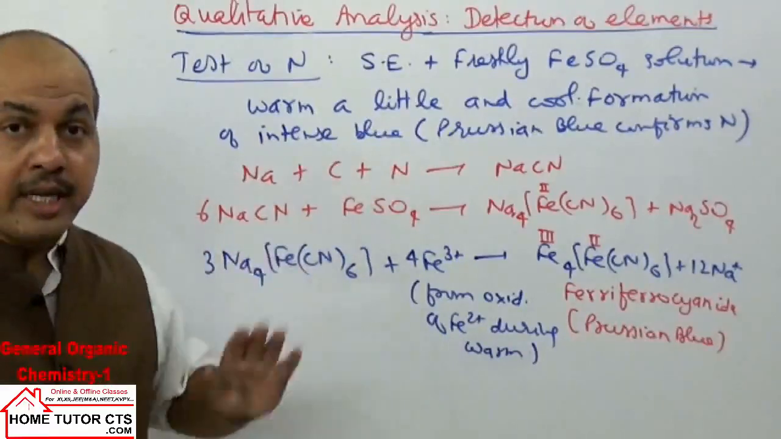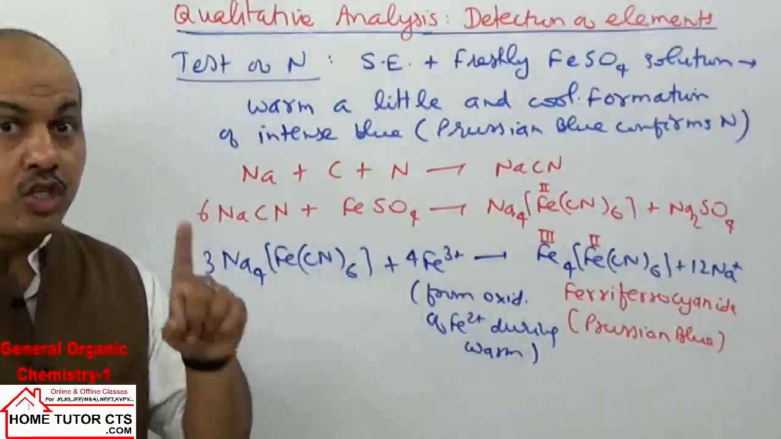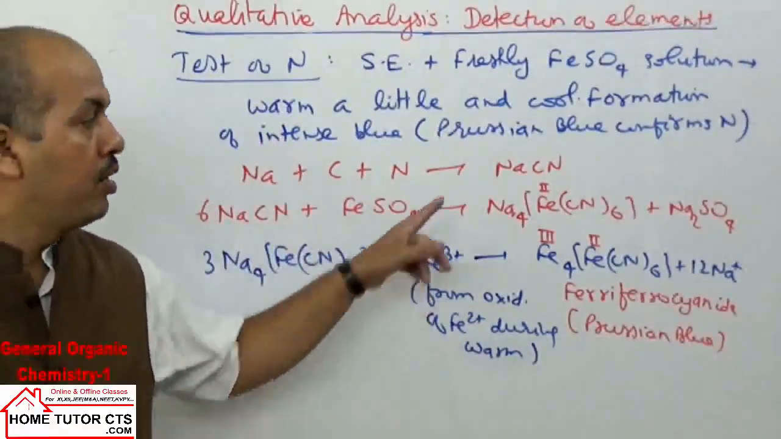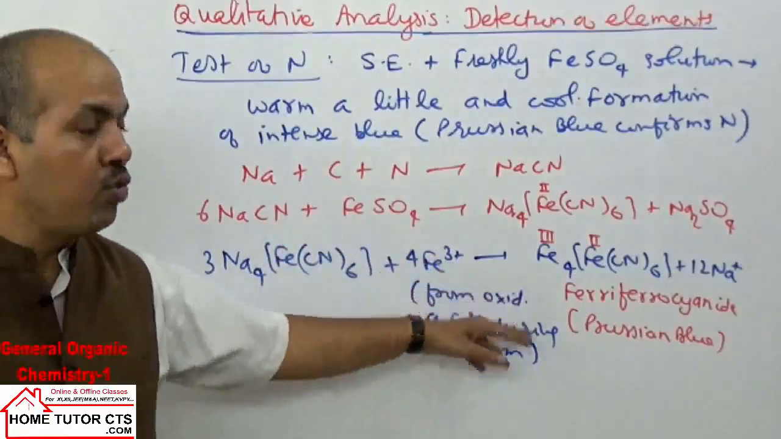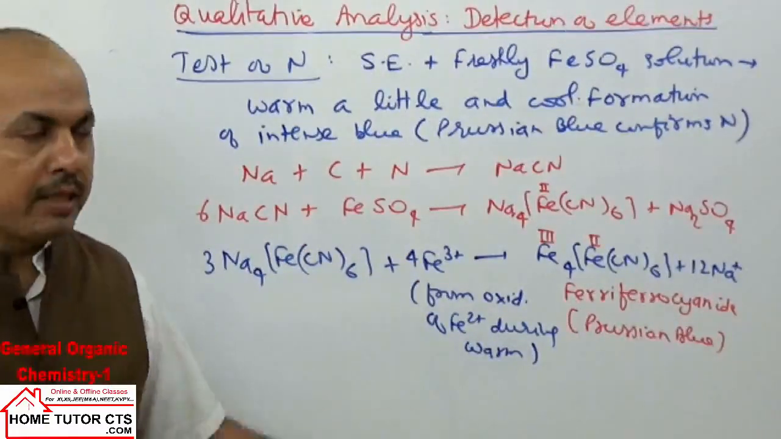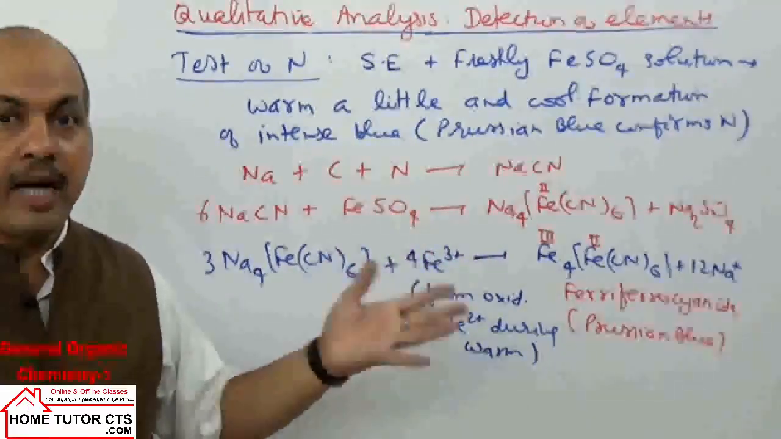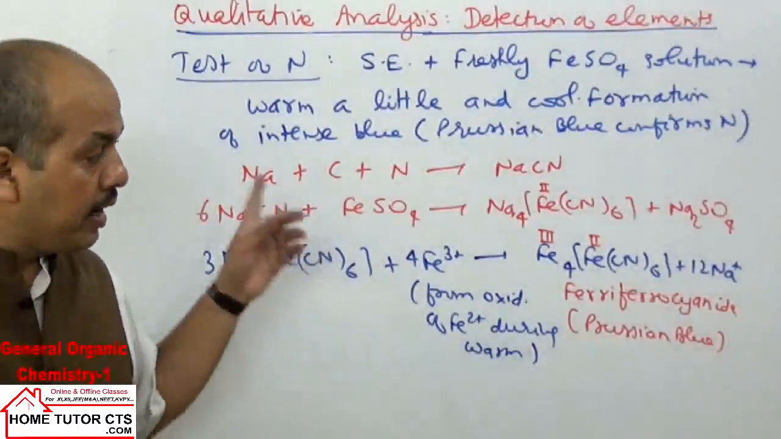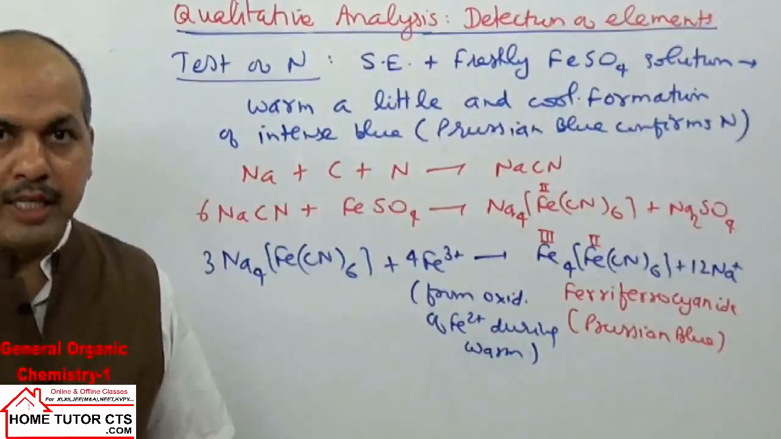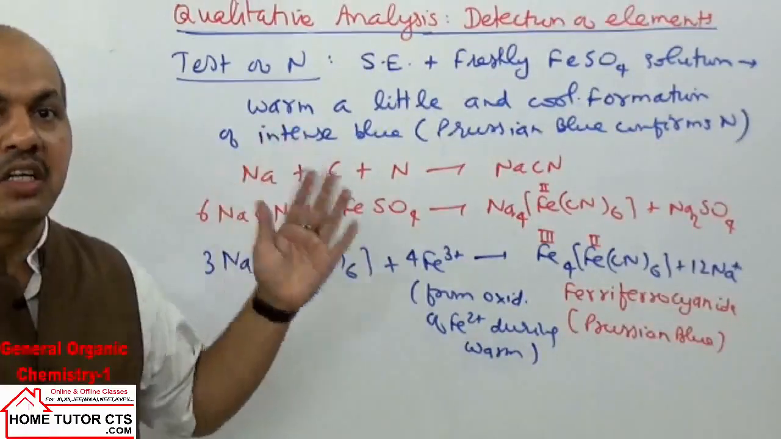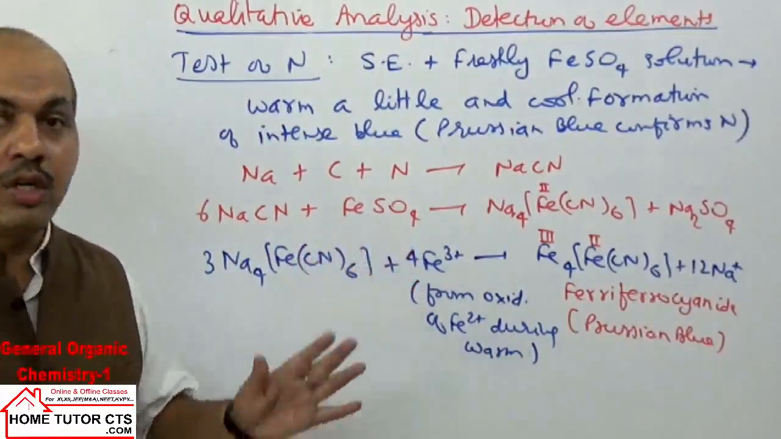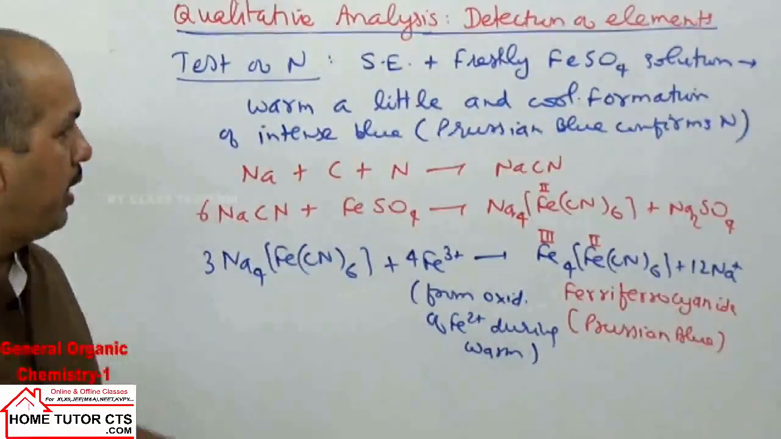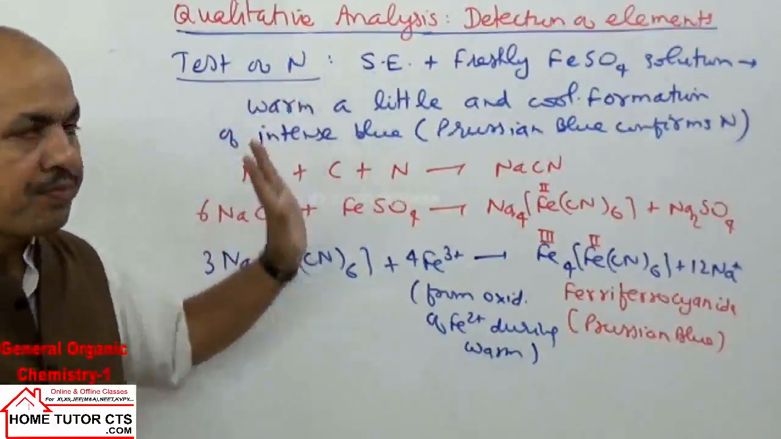If we have an organic compound, keep in mind that it should have both carbon and nitrogen. If the compound has no carbon, it will not form sodium cyanide, and then Prussian blue will not appear. One question you had: can hydrazine, NH2NH2, form Prussian blue? No. It has nitrogen, definitely, no problem, but it doesn't have carbon. To form Prussian blue, the organic compound must contain both carbon and nitrogen. I hope the test of nitrogen is clear.